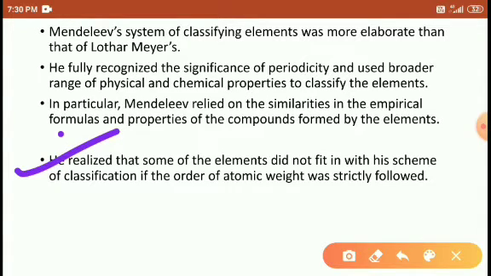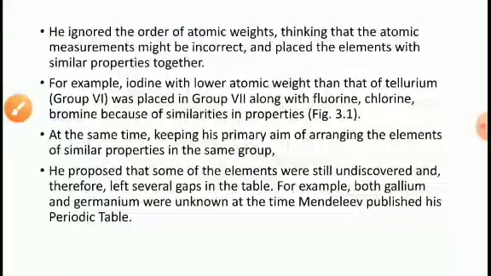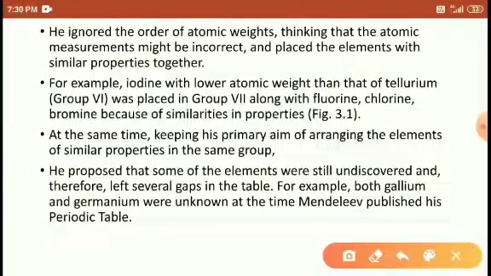He realized that some important elements did not fit into the scheme. Again he realized that some elements did not fit into the scheme if the classification by atomic weight was strictly followed. He ignored the atomic weight, thinking that the atomic measurement might be incorrect, and placed the elements with similar properties together.